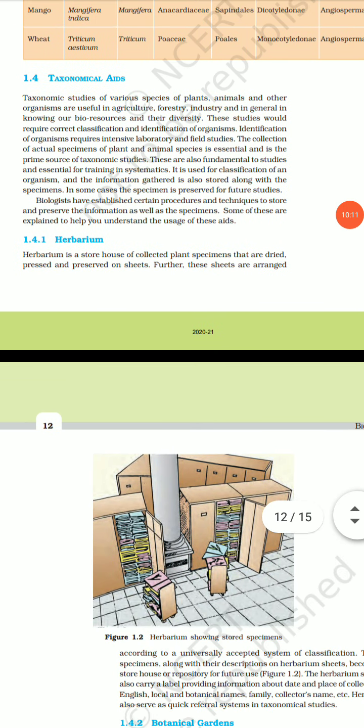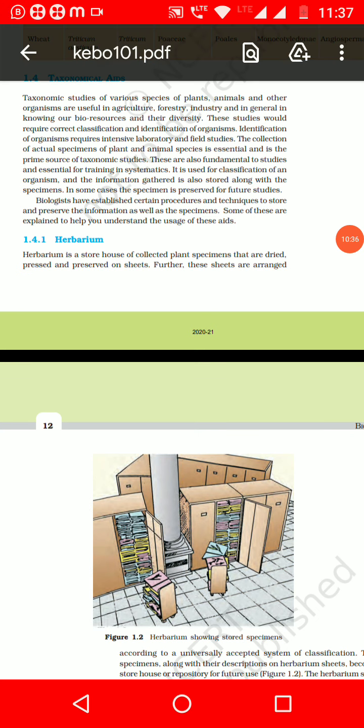Next, we have the taxonomical aids. What are taxonomical aids? Taxonomical aids are those aids which are used to study taxonomy. Because there are so many species, if any species comes in, then we should be able to identify them and classify them into a category based on the characteristics, right? So there are various taxonomical aids.